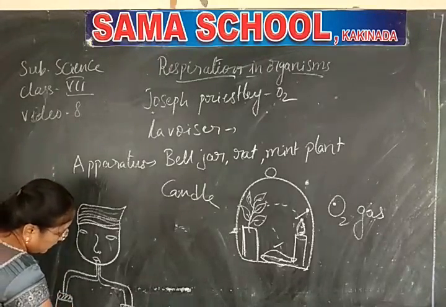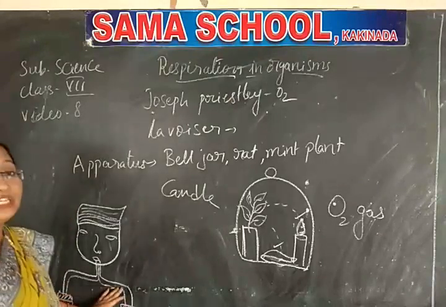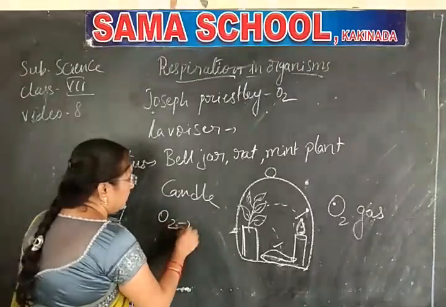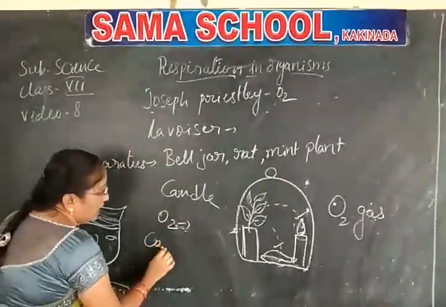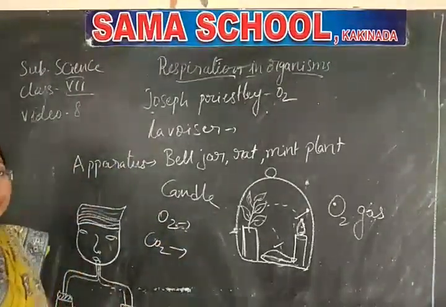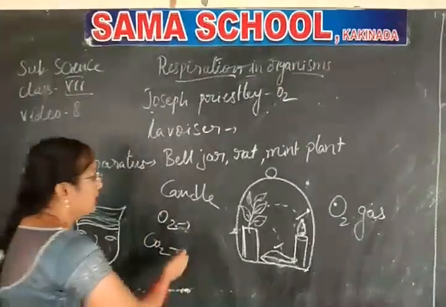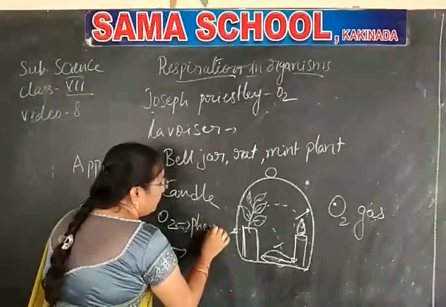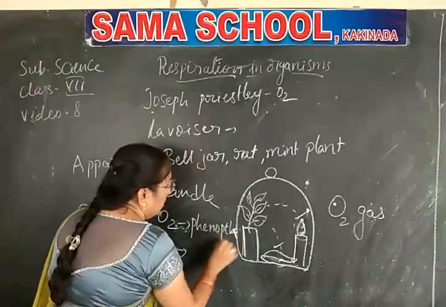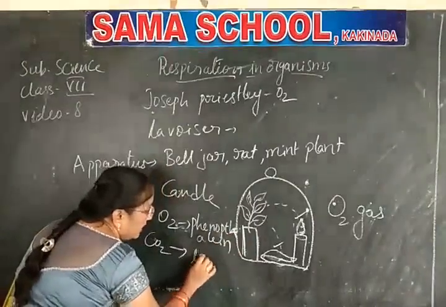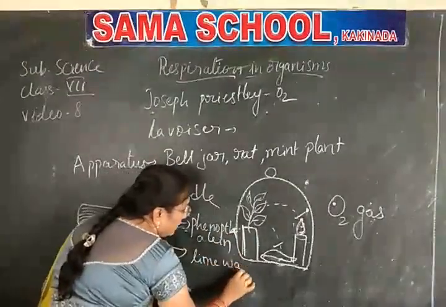So here these are the two boiling tubes. Here you should prove the gases: oxygen by which solution, carbon dioxide by which solution. Oxygen by phenolphthalein solution, and carbon dioxide by lime water.